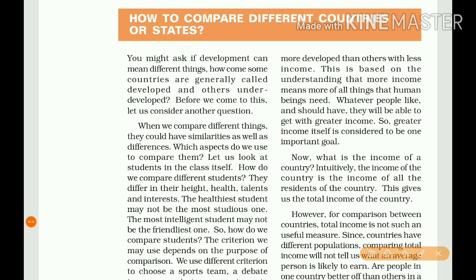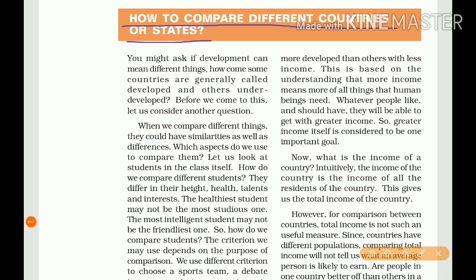Next, income and other goals. Apart from income, what are the other aspects, other goals? The next one is national development. Now, how do we compare different countries or states? What are the criteria? In what aspects do we compare one country to other countries and come to the general conclusion that countries are developed or underdeveloped or developing?